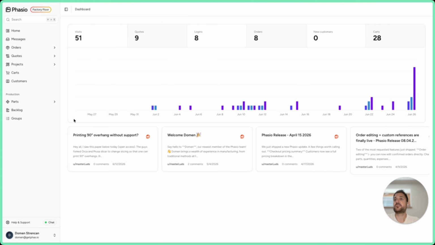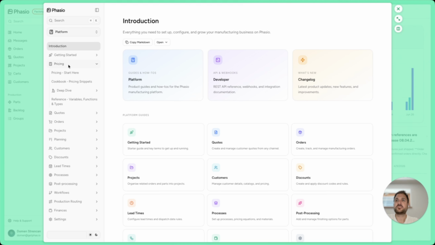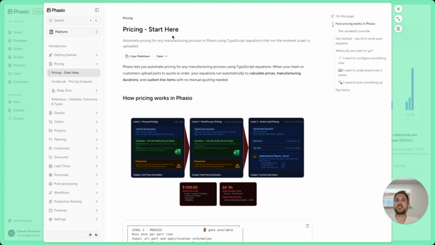As you can see, we have done a lot on revamping the user interface, adding some new features, improving the existing ones. But what we are most proud of as well is like the documentation is a lot better now. You have the pricing section where you can actually plug in the AI to it. You have everything explained here. I've also made a video. It's published on YouTube, so go ahead and look at it.